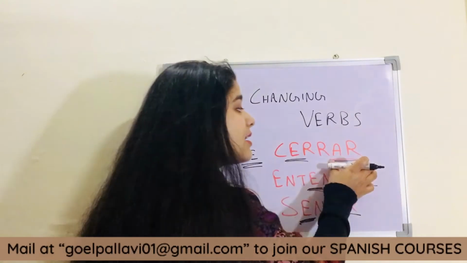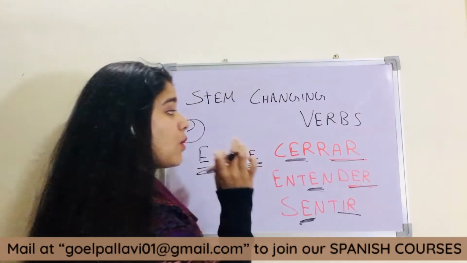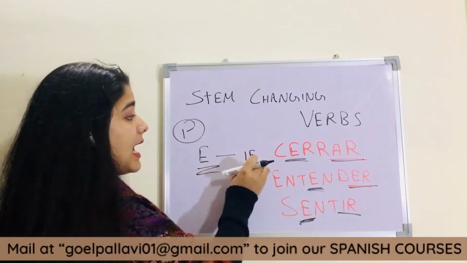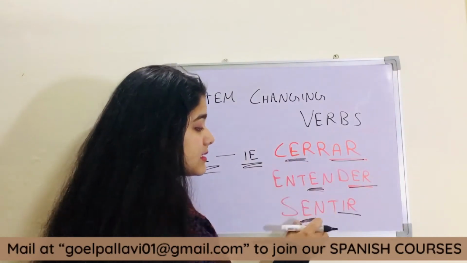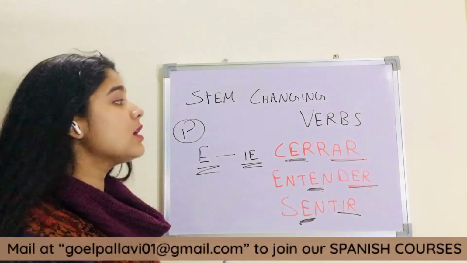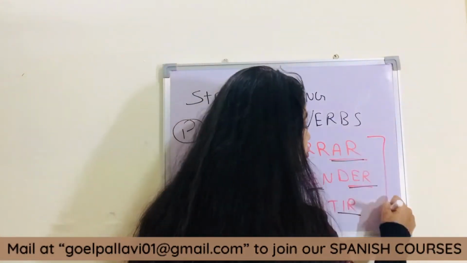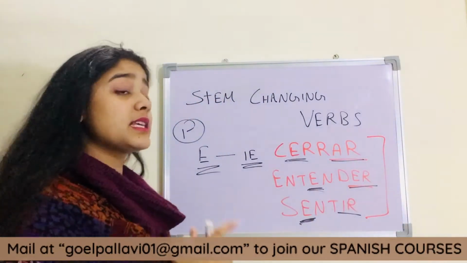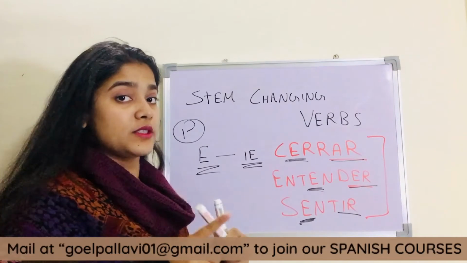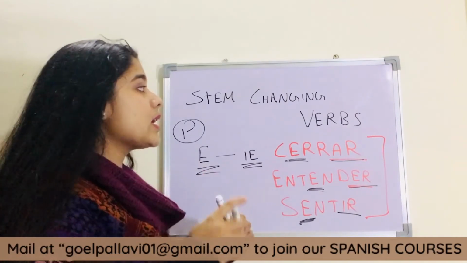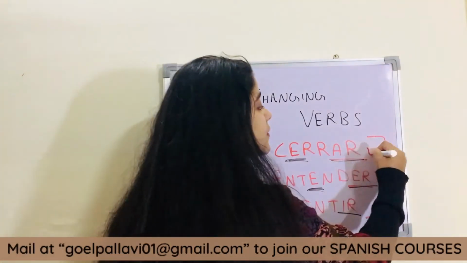Okay, we are removing these from the end and we are also adding IE by removing this single E. Okay, so now we are going to learn about these three verbs, how we conjugate them. Okay, and exceptions are always there in Spanish language for conjugations as well. Okay, so let's get to the conjugations of this first.